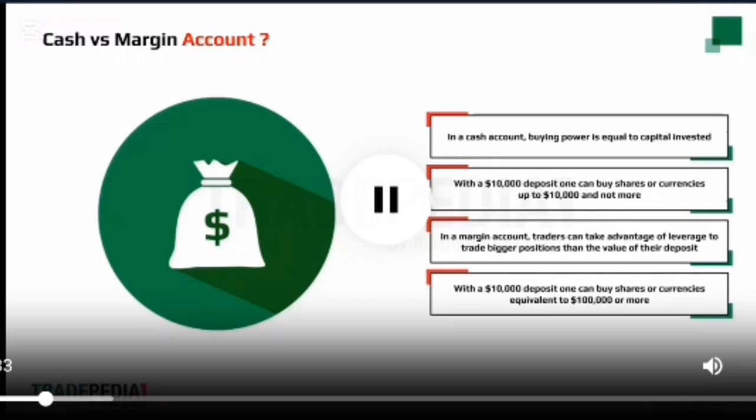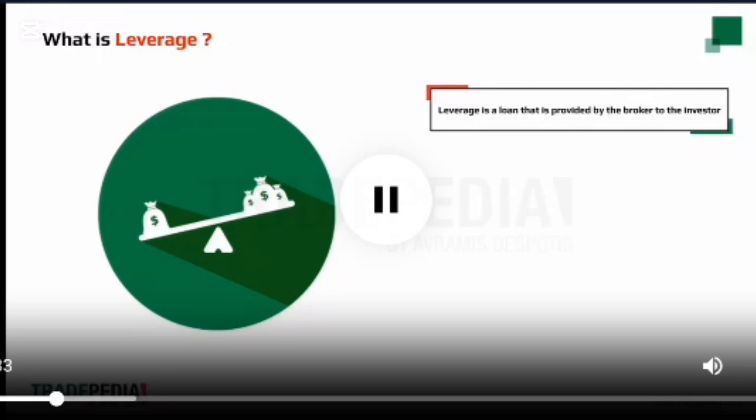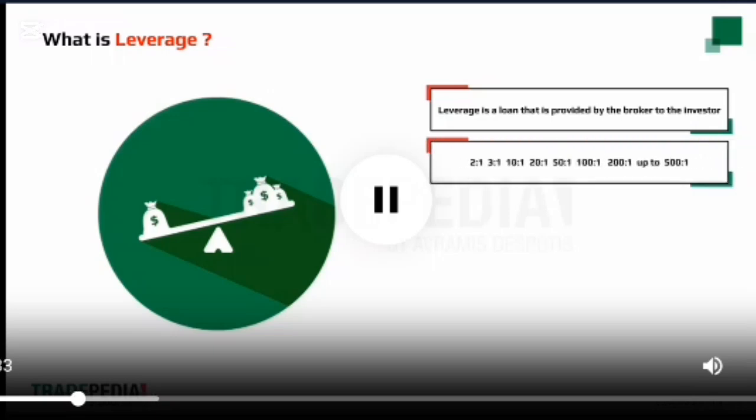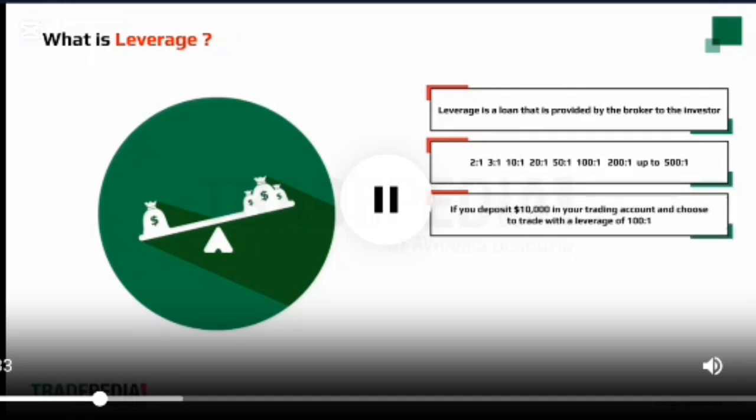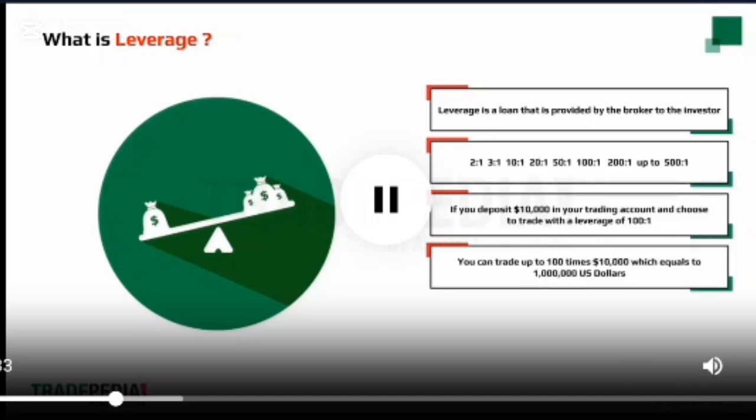What is leverage? Leverage is a loan that is provided by the broker to the investor that enables him to trade a bigger amount than his initial balance. The ratio can be 2-to-1, 3-to-1, 10-to-1, up to 500-to-1. If you deposit $10,000 in your trading account and you choose to trade with a leverage of 100-to-1, you can trade up to 100 times $10,000, which equals $1 million US.